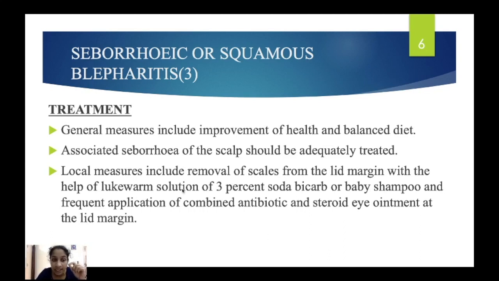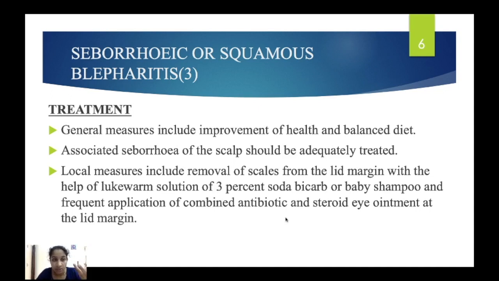Before removing the scales, we have to apply lukewarm solution of 3% soda bicarb or baby shampoo on the eyelid margin. After that, remove the scales. Then it is easy to remove the scales. And frequent application of combined antibiotic and steroid eye ointment. In the lid margin, they used to give combined antibiotic and steroid eye ointment.